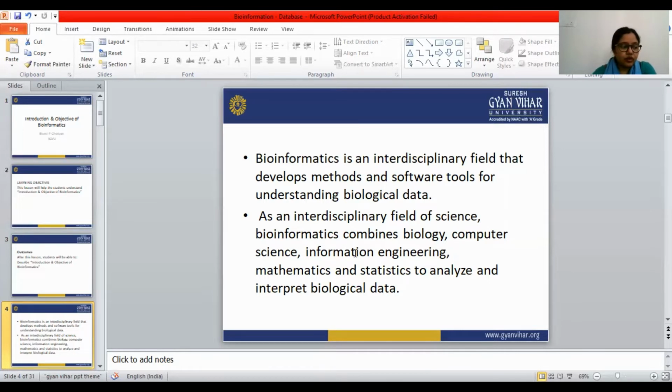This is the reason bioinformatics combines all these things. For analysis or for interpreting the biological data, bioinformatics needs biology, computer science, mathematics, statistics, and information engineering. So the combination of all these things is known as bioinformatics.